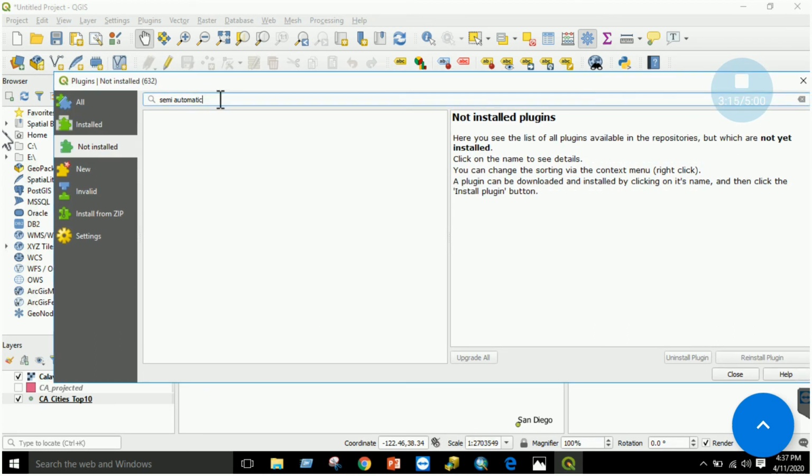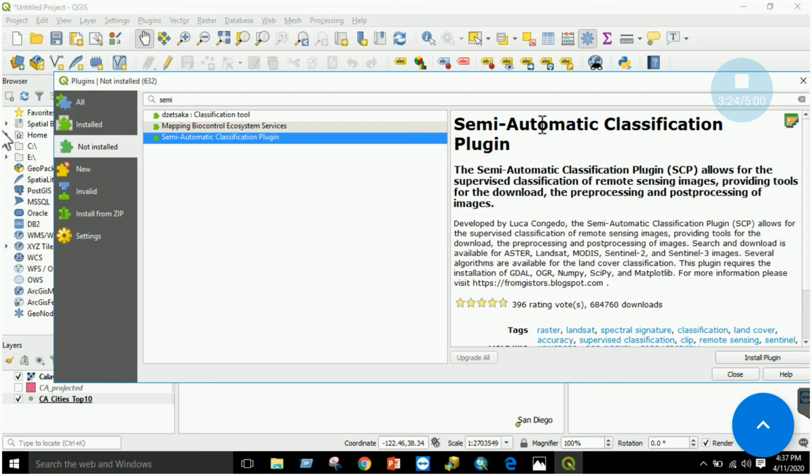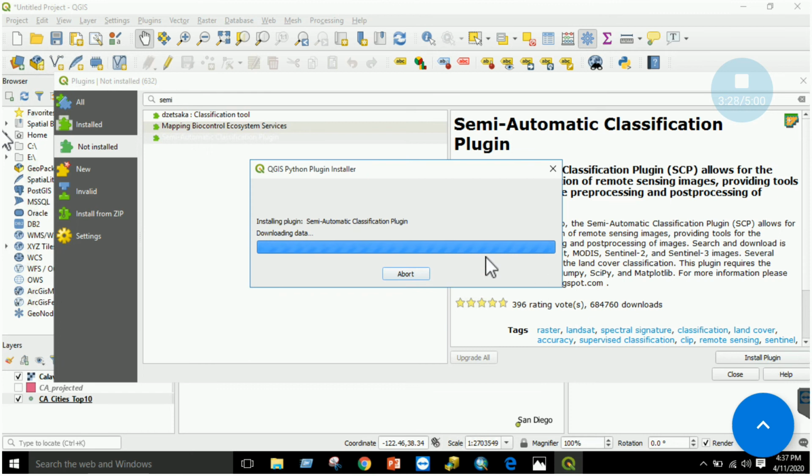Here it is, in the not installed section, I entered semi. It showed me that the semi automatic classification plugin is there. Just click on install plugin and it will be installed and you can use this plugin.